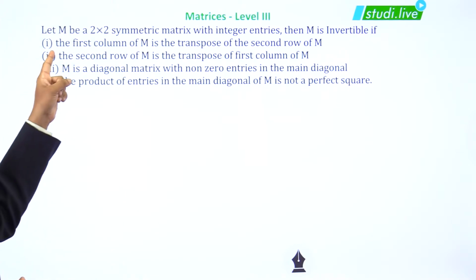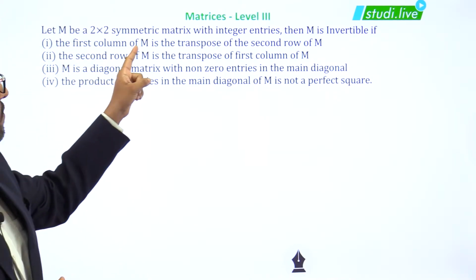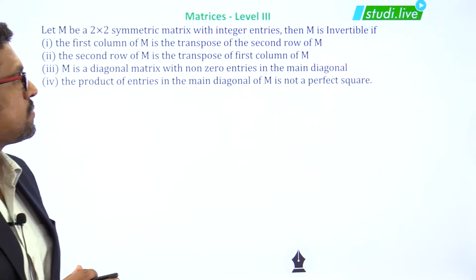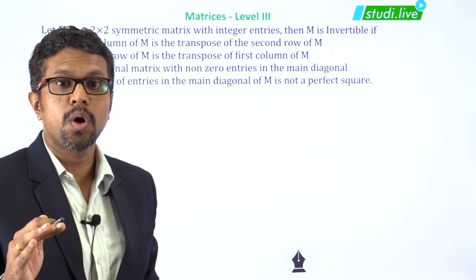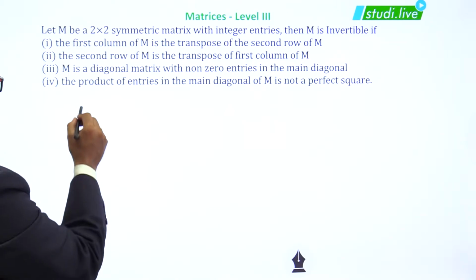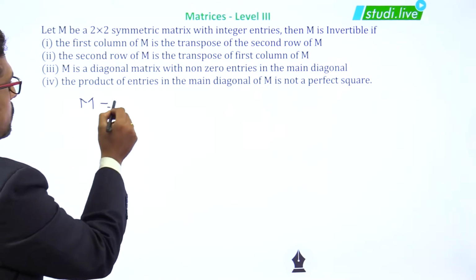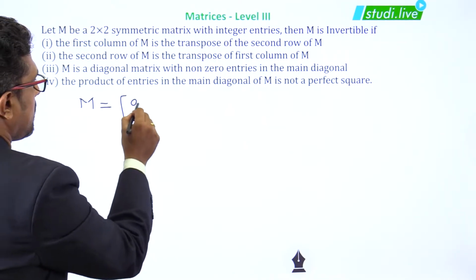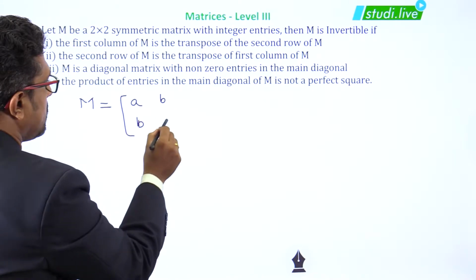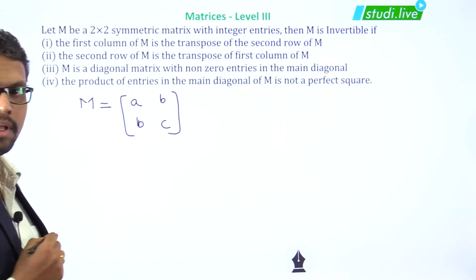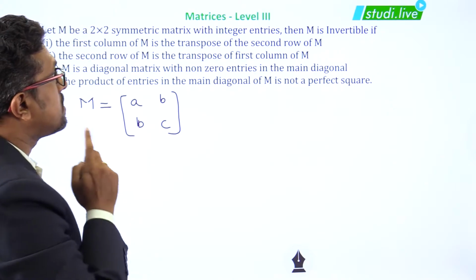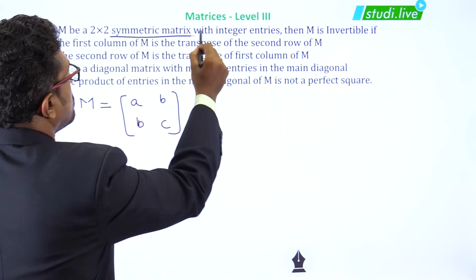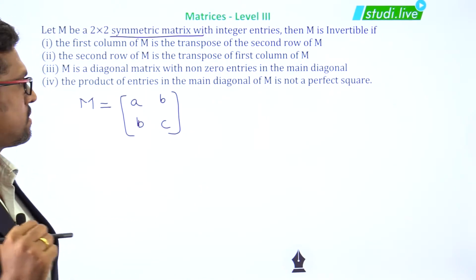Over here you can see the first option: the first column of M is the transpose of the second row of M. Suppose M is equal to A, B, B, C. Why am I writing it this way? Because it is a symmetric matrix. It has been given to be a symmetric matrix.